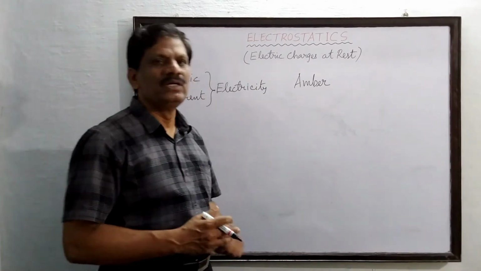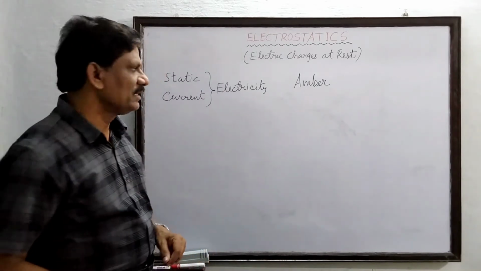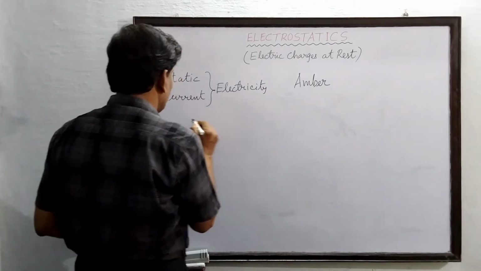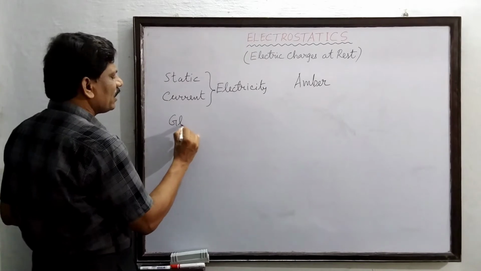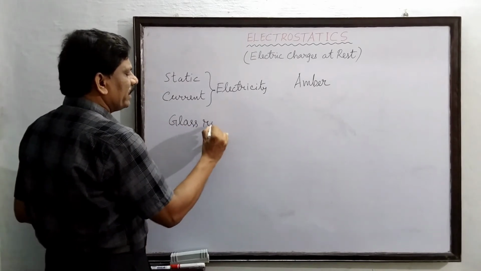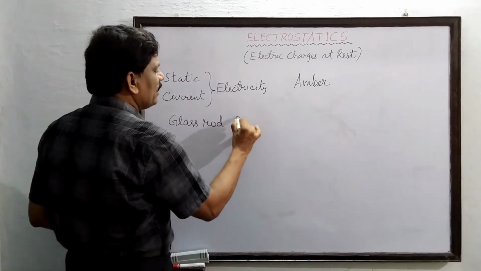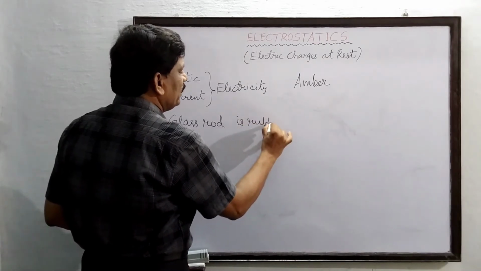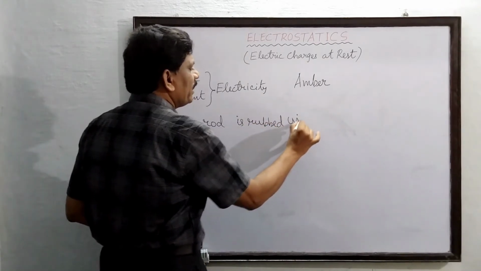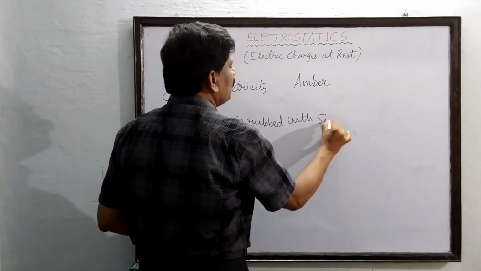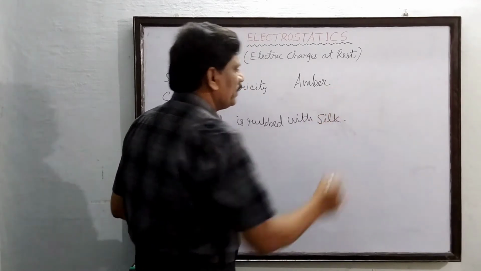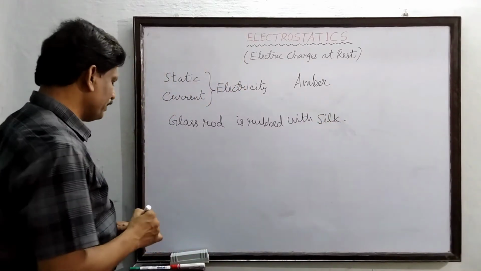So today we are going to take one or two examples. Say, for example, I will take a glass rod. A glass rod is rubbed with silk cloth. Now in this case what is going to happen, let us see.